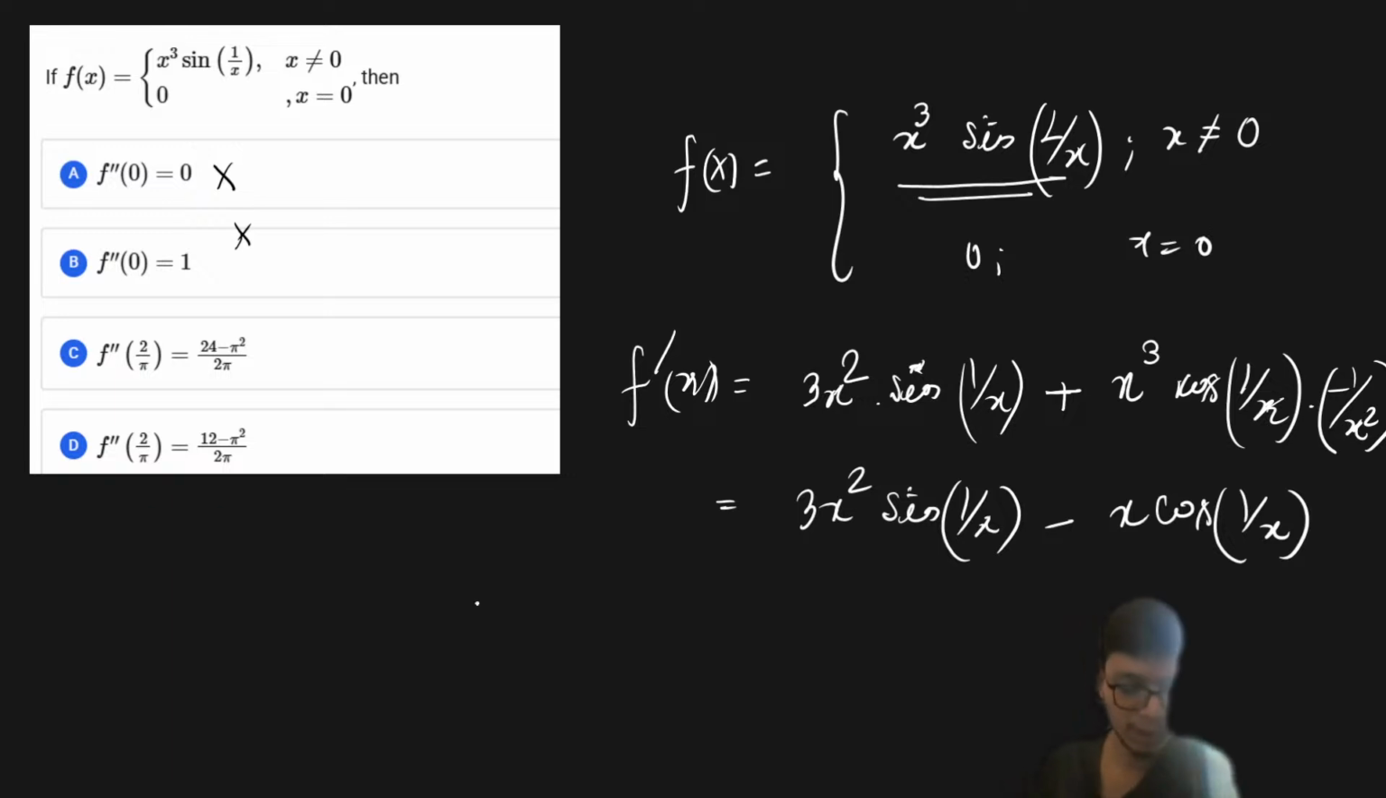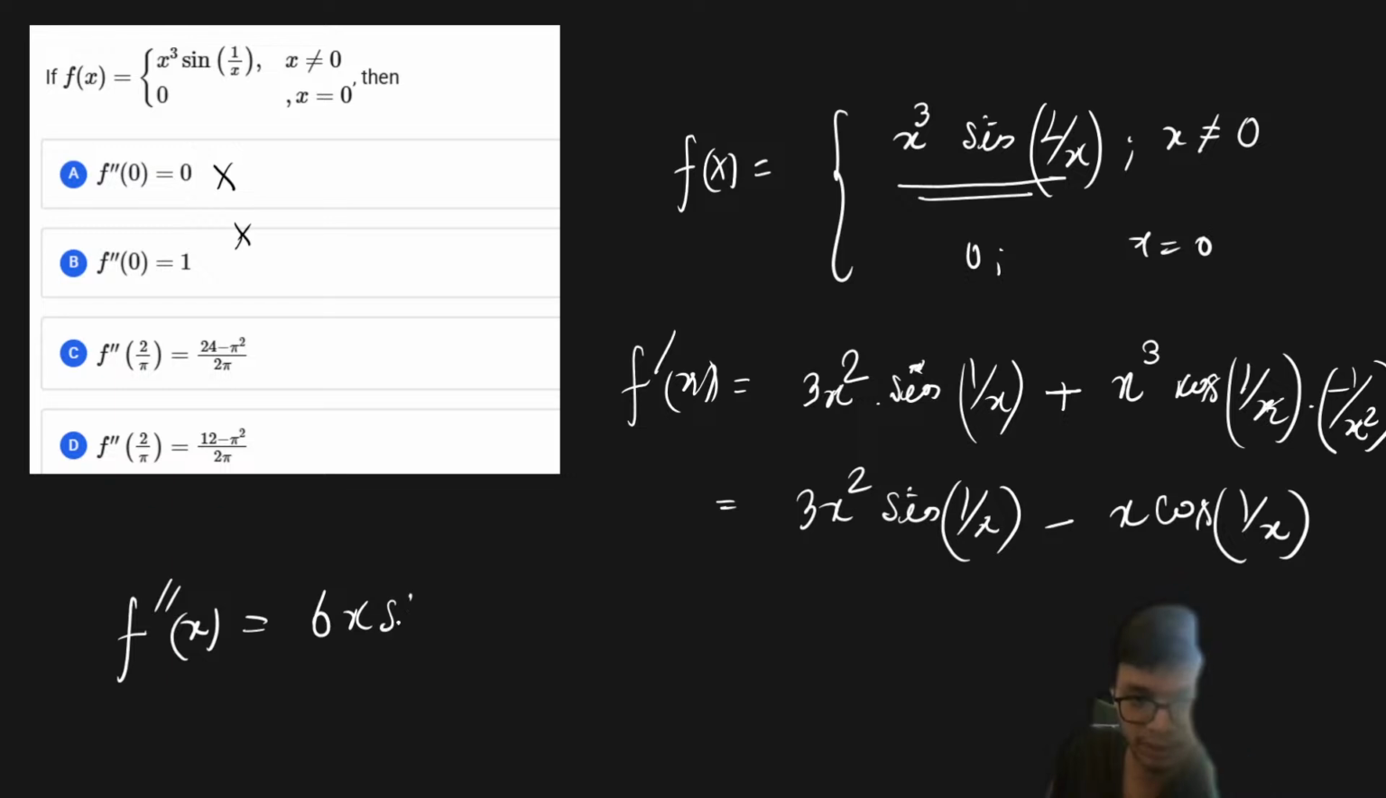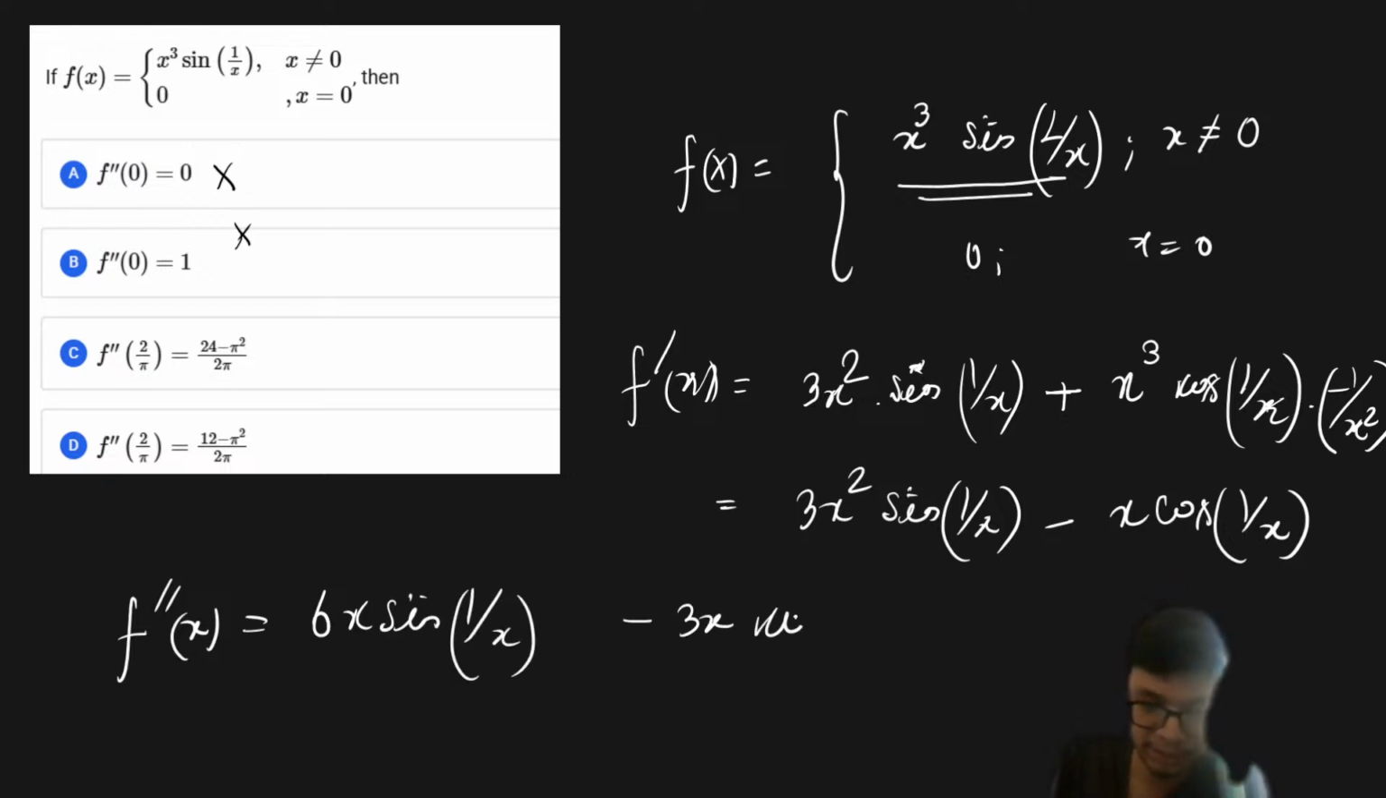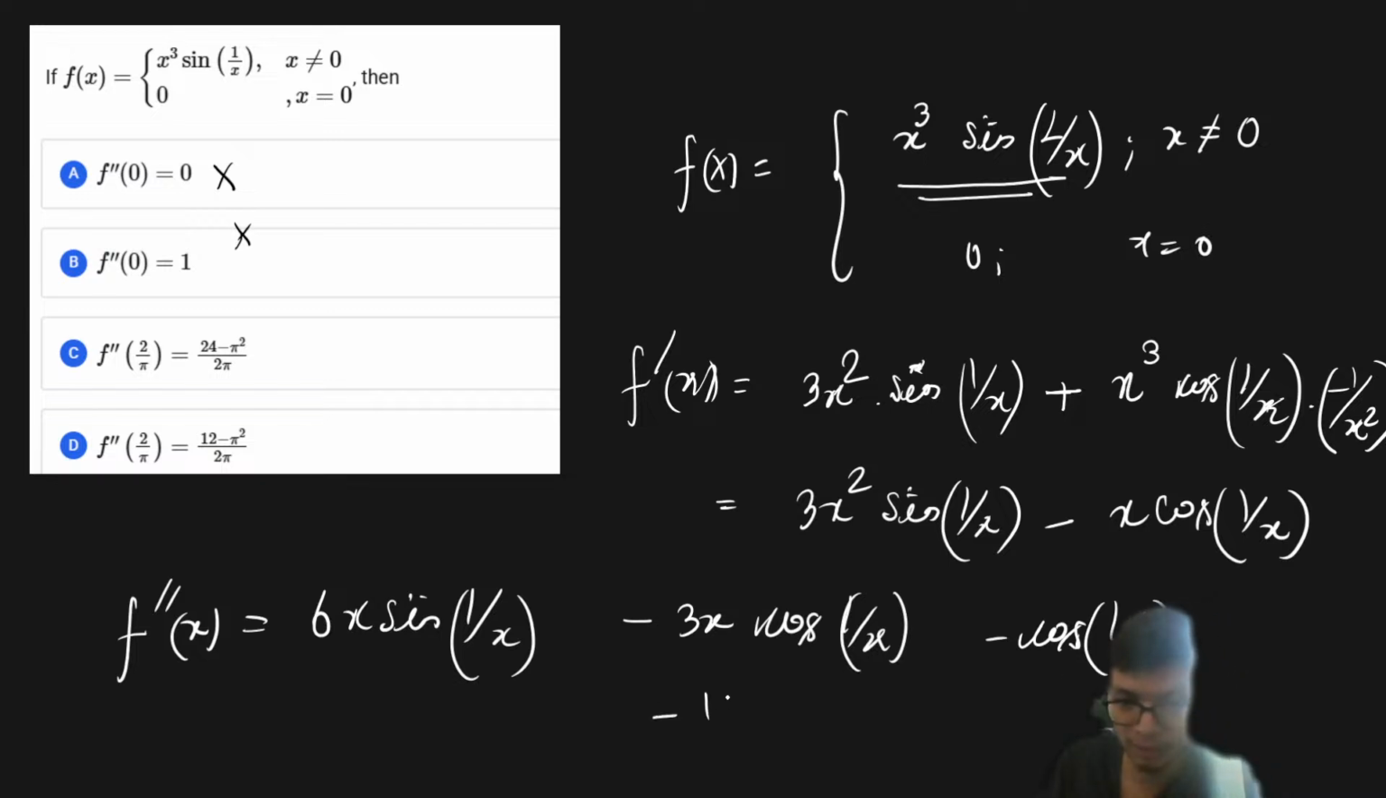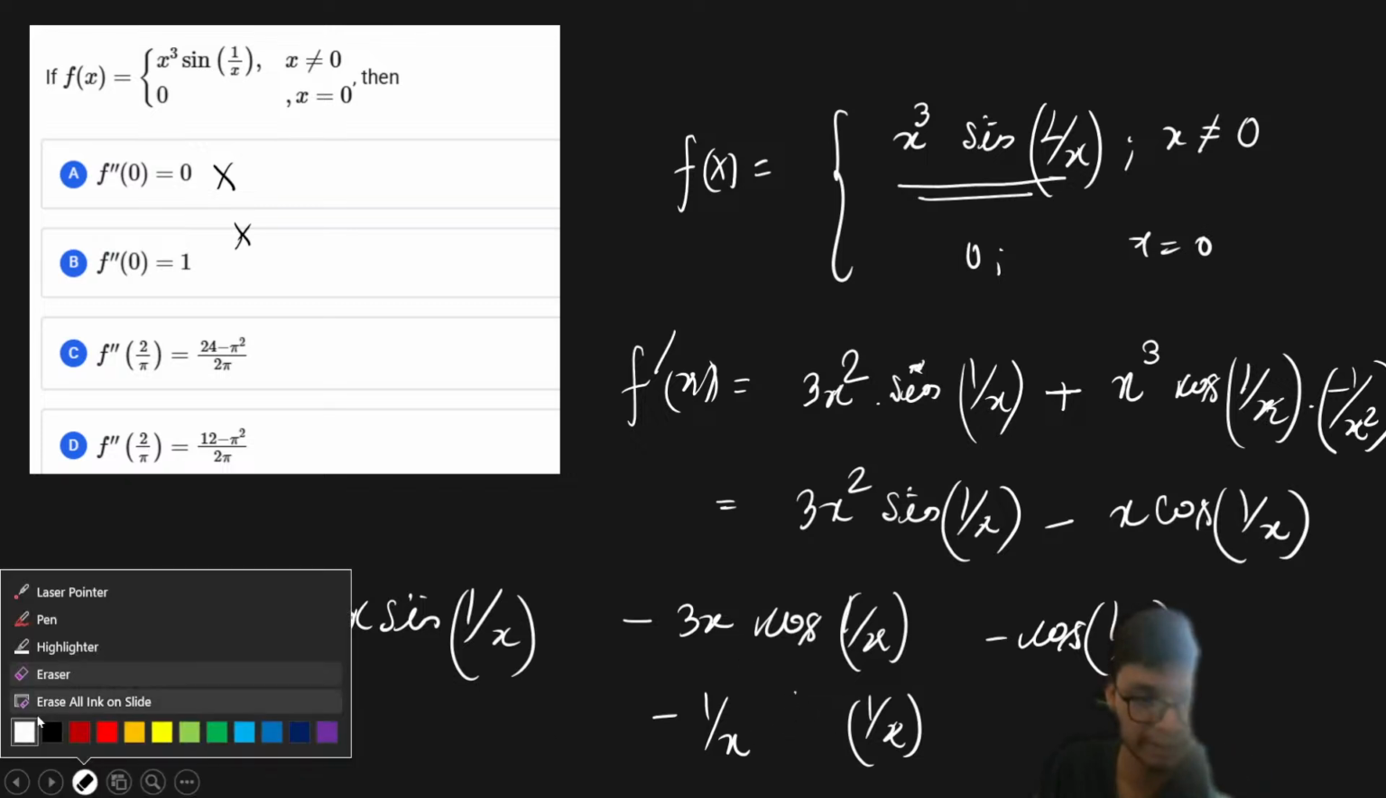Okay, now in order to find the second derivative, it is going to be equal to 6x into sine of 1 upon x minus 3x into cos of 1 upon x minus cos of 1 upon x, and minus of 1 upon x into sine of 1 upon x. That is going to be the answer from here, right? So that is going to be the second derivative.